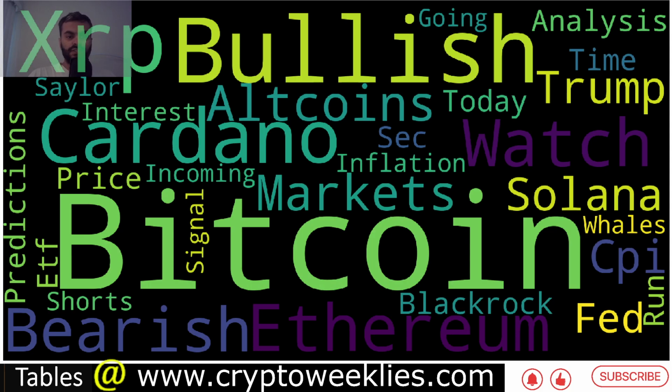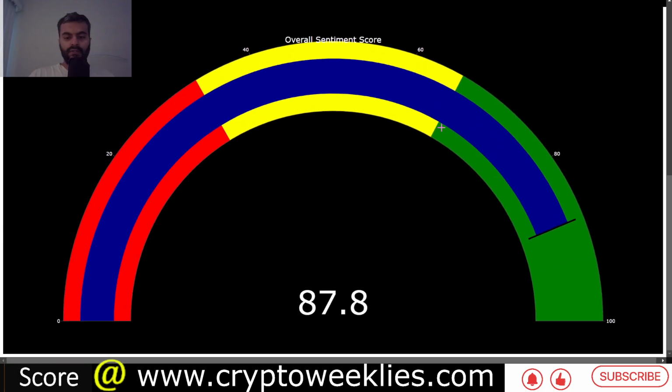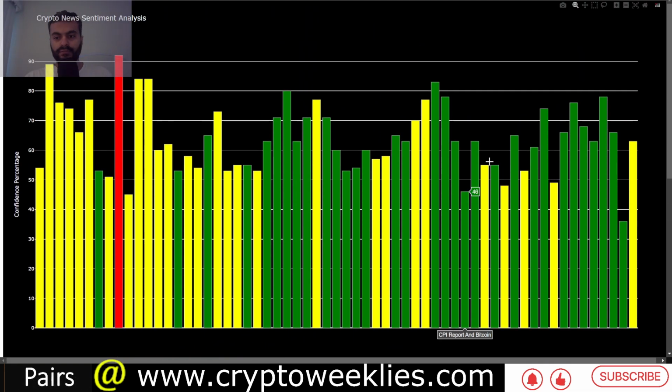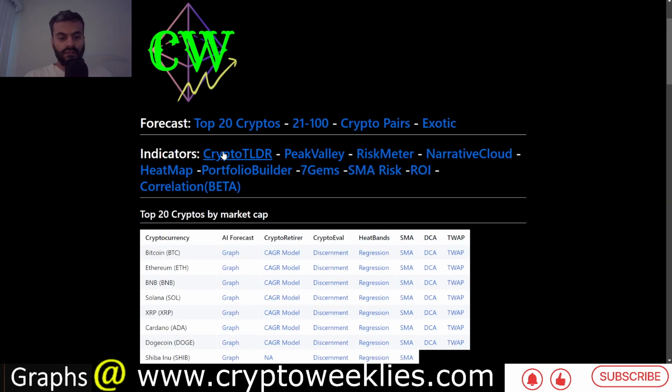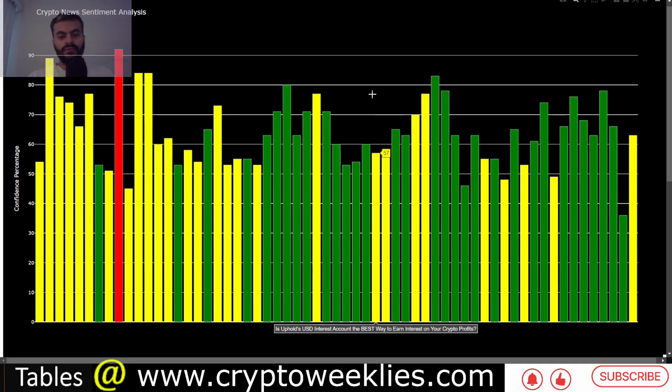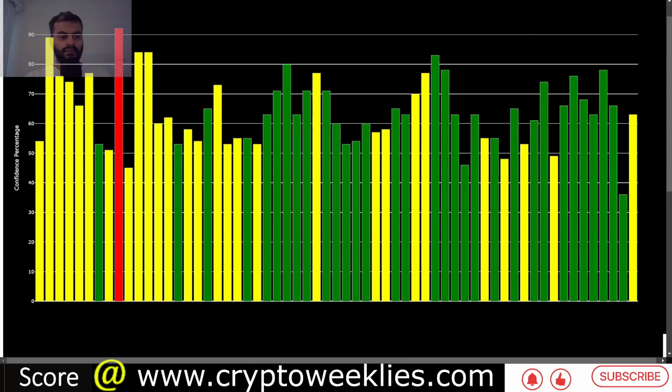If we focus some attention on the overall crypto sentiment, the sentiment score has risen from lows of 50 to about 88 now. There are a lot of bullish narratives. You can see they are scraped based on our machine learning algorithm. Looking at the last 24 hours of crypto related news, you can check out each individual narrative on cryptoweeklies.com. The content is available over here. The crypto TLDR, the news TLDR summarizer, you can check it over here.